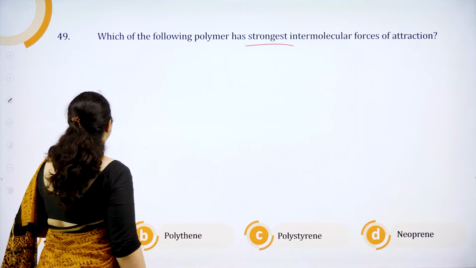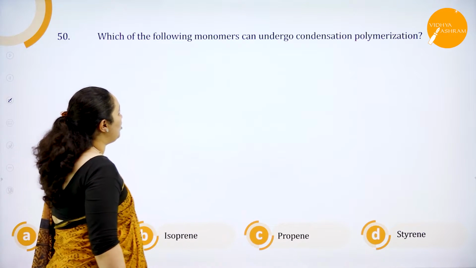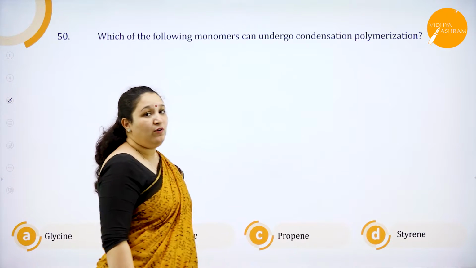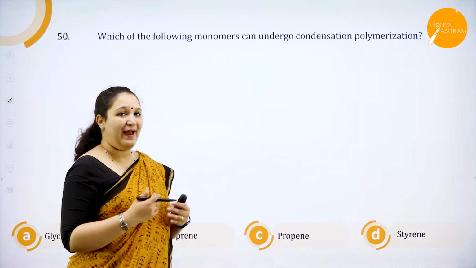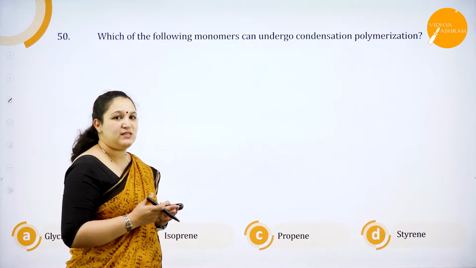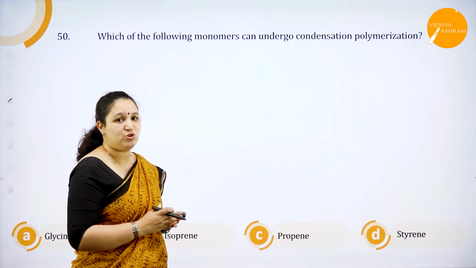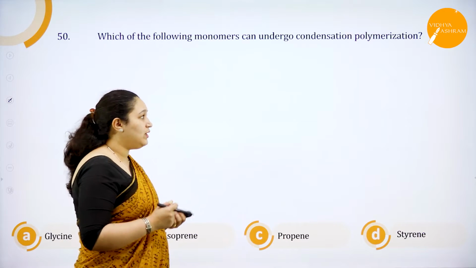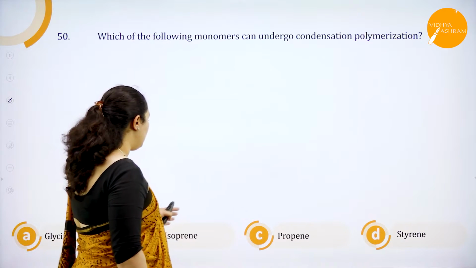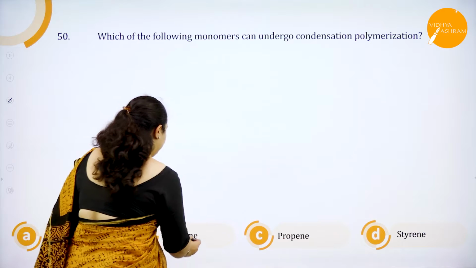Okay. Next question. Which of the following monomers can undergo condensation polymerization? For condensation polymerization and for addition polymerization, what's the criteria? For addition polymerization, there should be a double bond or unsaturation present. Correct? So here we'll see on the basis of that, options: glycine, isoprene, propene, styrene.